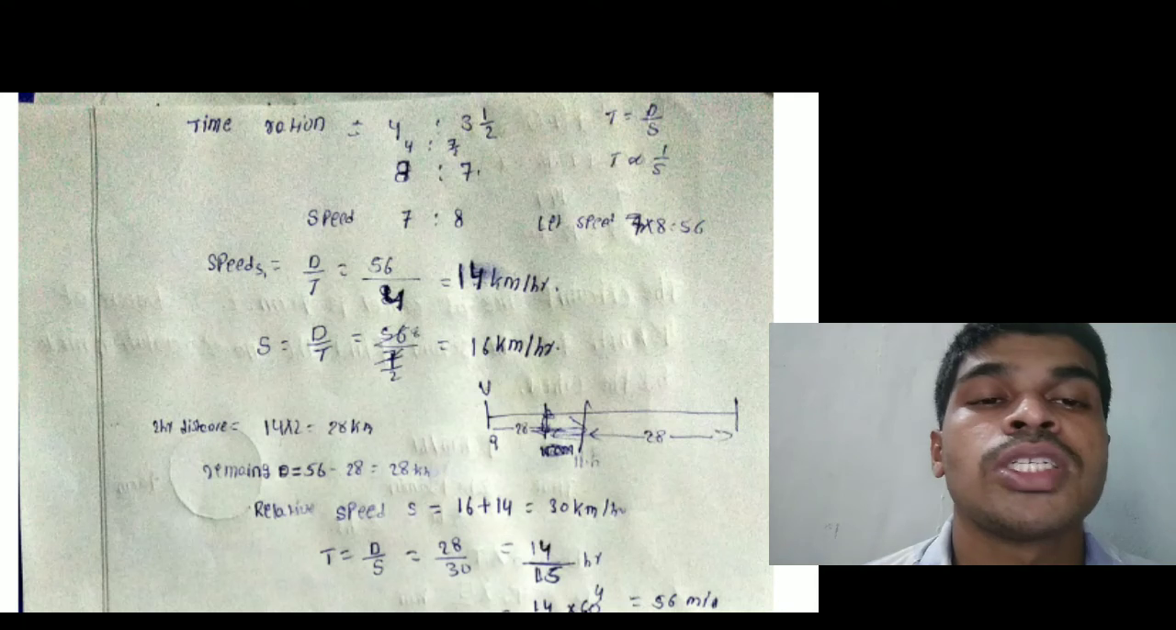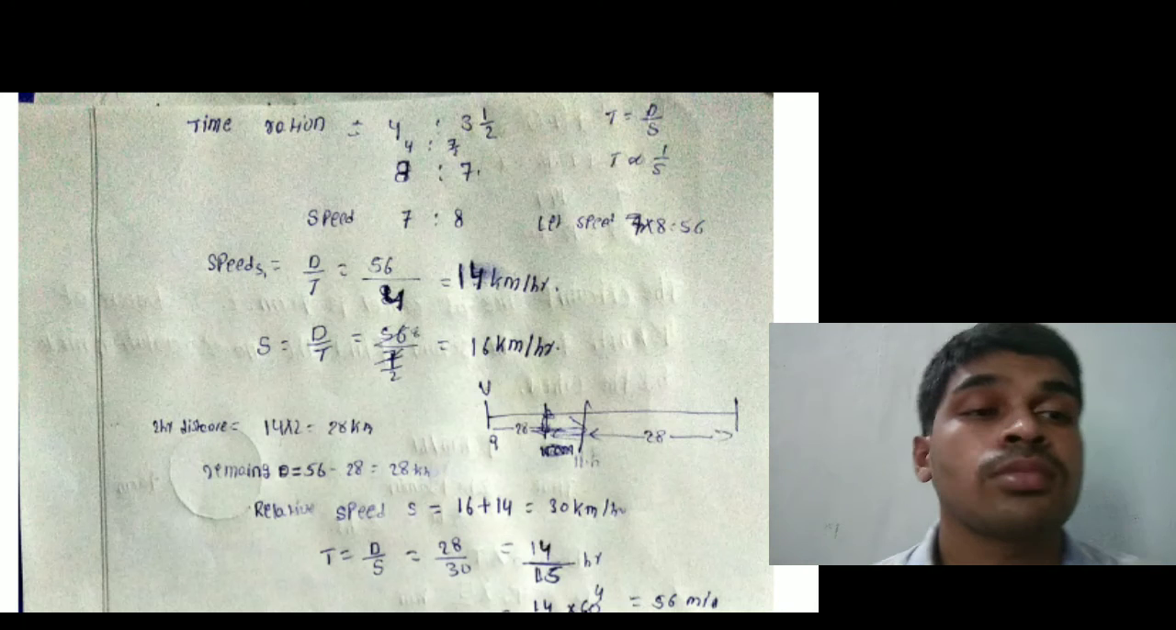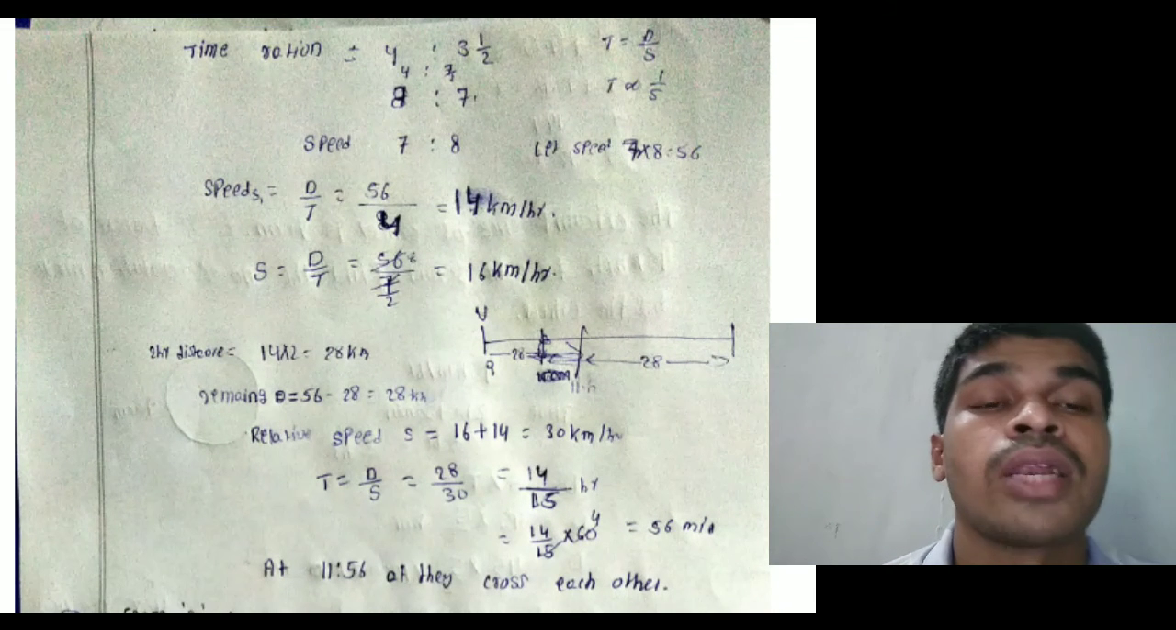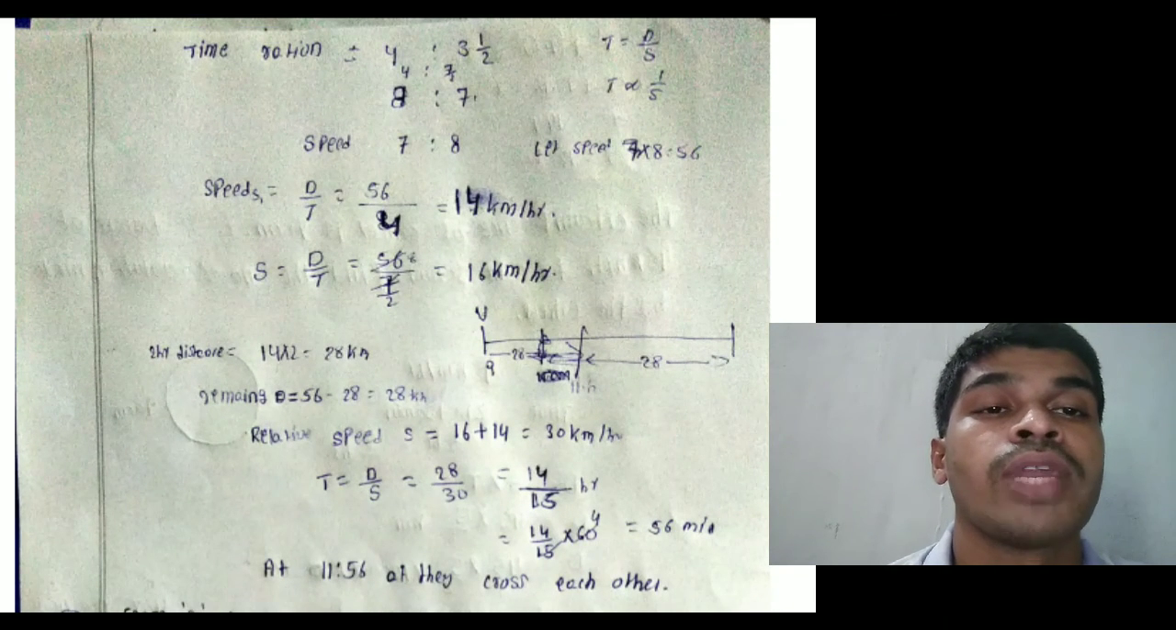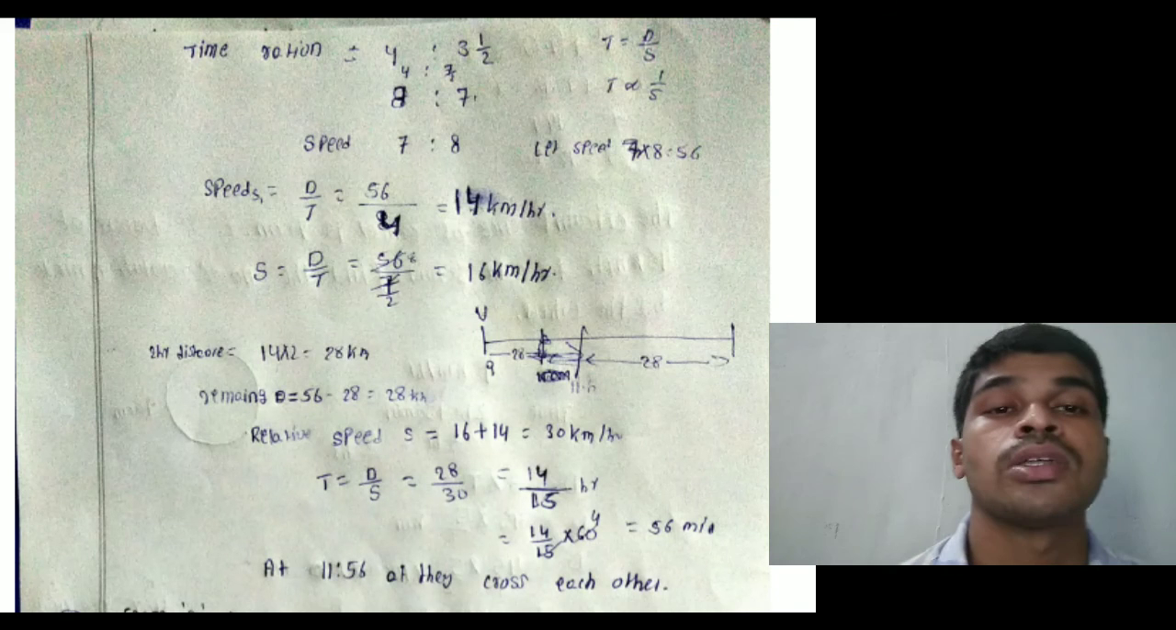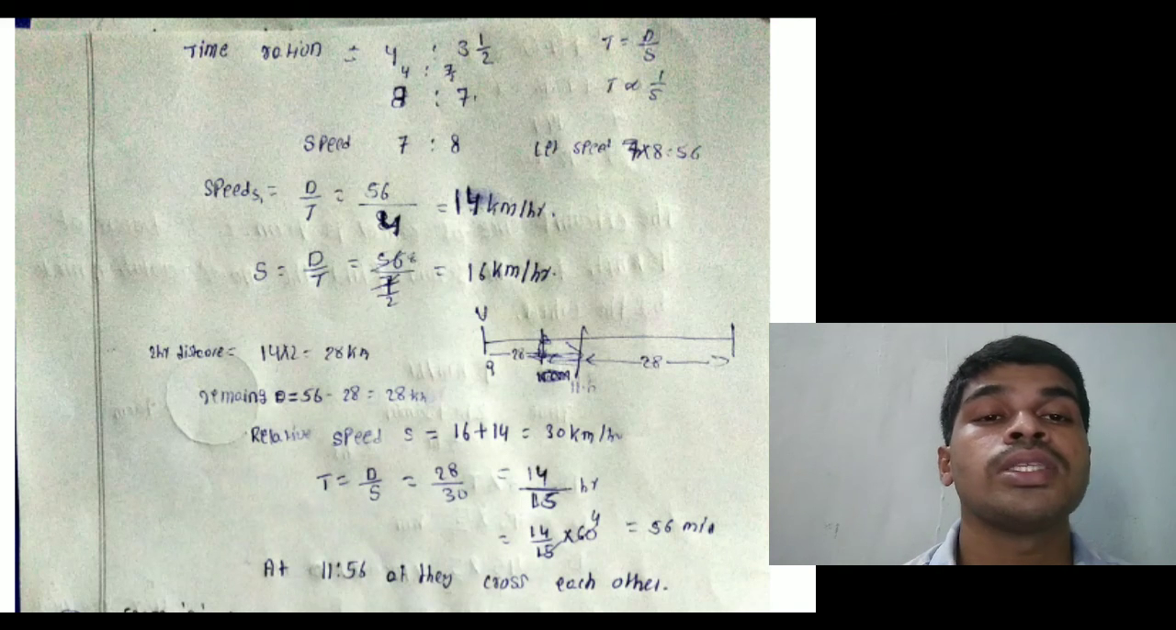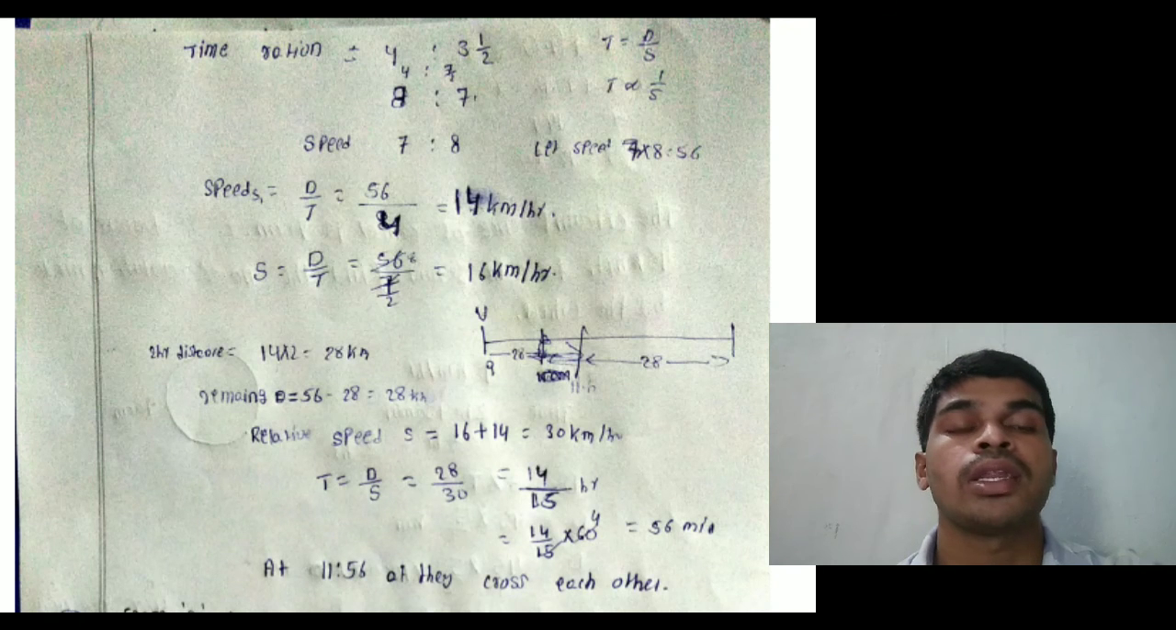Speed equals distance by time. The distance is 56 kilometers and the travelling time is 4 hours, so that equals 14 kilometers per hour. And next, Rajahmundry to Vijayawada: speed is distance by time, that equals 56 by 7 by 2, that equals 16 km per hour, starting at Rajahmundry.